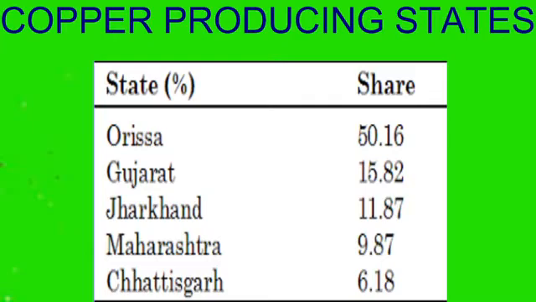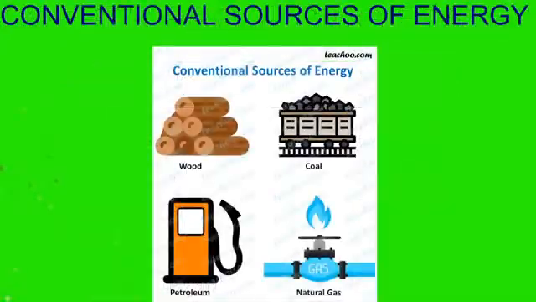Okay, dear students. So now let's go to the next one and see the conventional source of energy. Now, the conventional source of energy are those energy sources like coal, petroleum, and natural gas, or fossil fuel like wood as well. They are called fossil fuels: coal, petroleum, and natural gas.